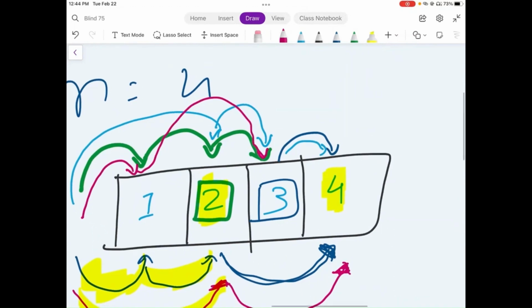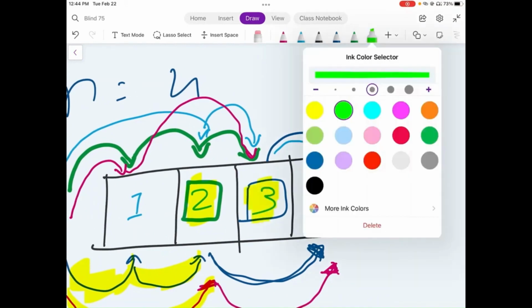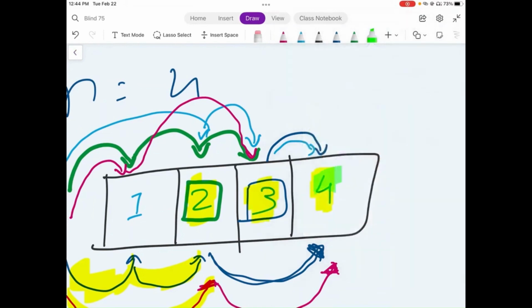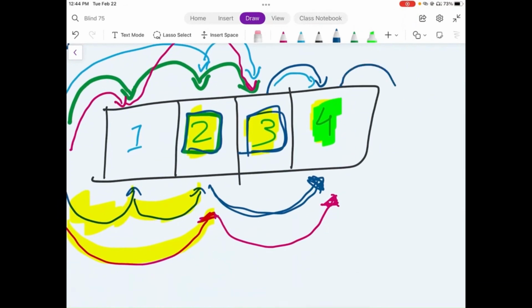So in both cases, once we are at either 2 or 3, we end up at 4. So the moment we reach element 2 or element 3, we can say that from there we can directly reach element 4, and we cannot go anywhere further from 4 because there does not exist any step over here.